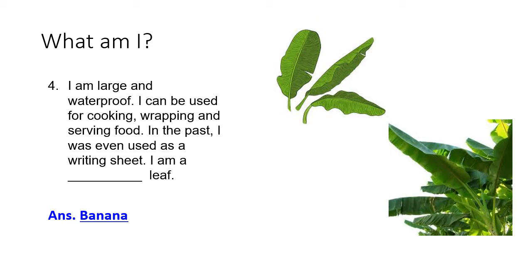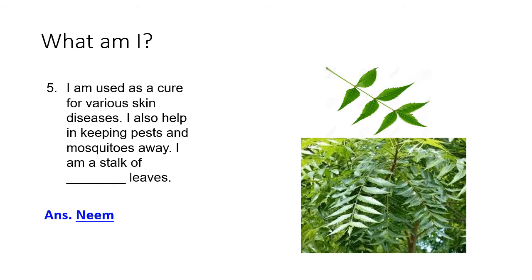The next one. I am large and waterproof. I can be used for cooking, wrapping and serving food. In the past, I was even used as a writing sheet. Could you name this leaf? Isn't it very easy to identify? It's a banana leaf. And the last one. I am used as a cure for various skin diseases. I also help in keeping pests and mosquitoes away. The answer will be neem leaves.